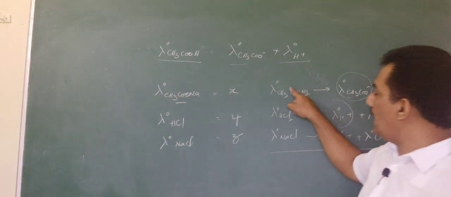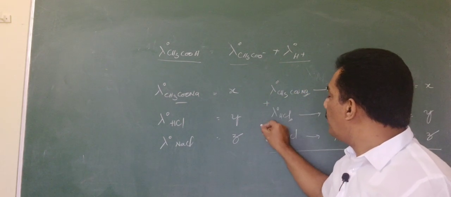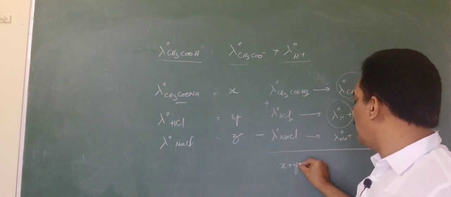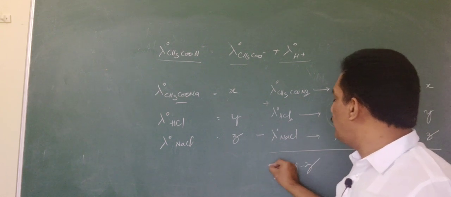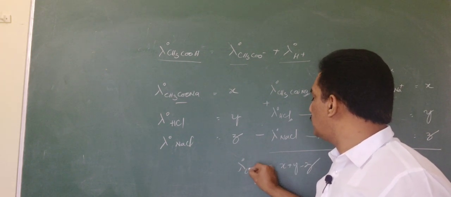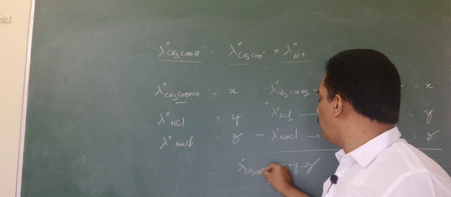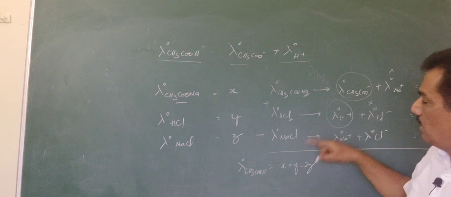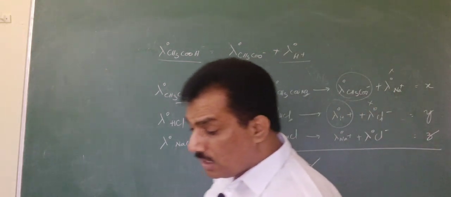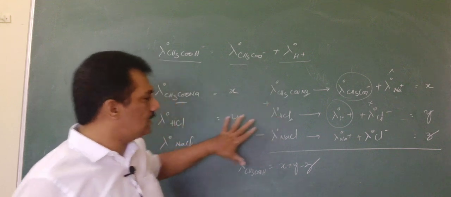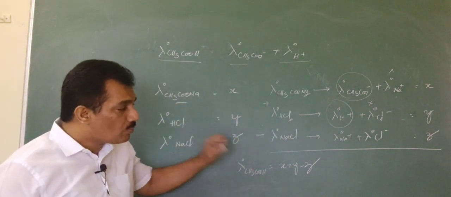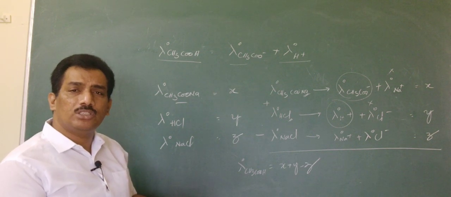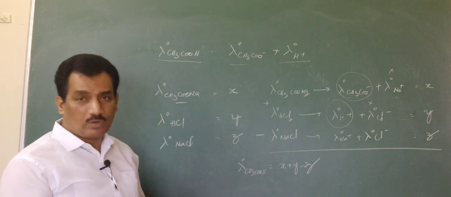So just by adding these two and then subtracting this value, that means X plus Y minus Z, you will get lambda naught CH3COOH from these electrolytes. Clear? Like that you have to solve. Simply you can apply this concept, but the data they are providing in different measurements, when you are in a hurry while writing the examination, sometimes makes you confused.